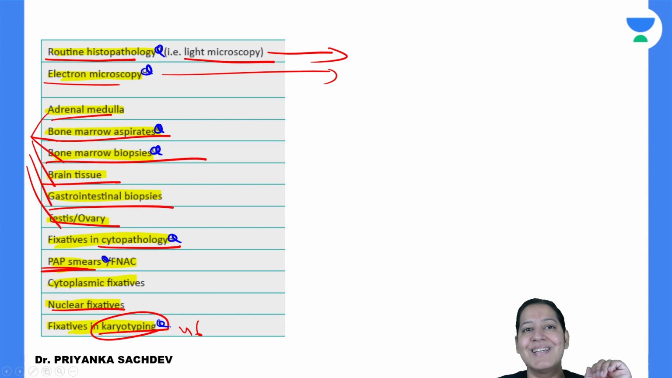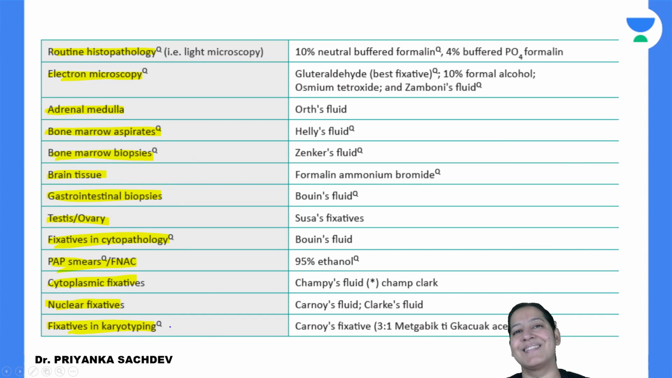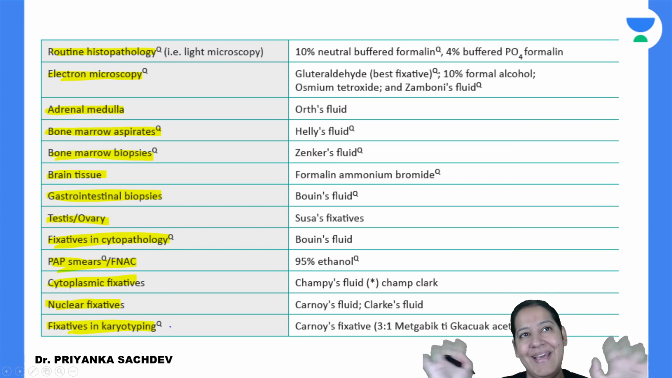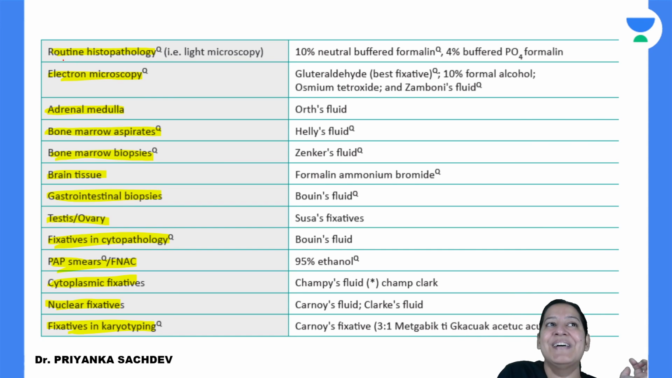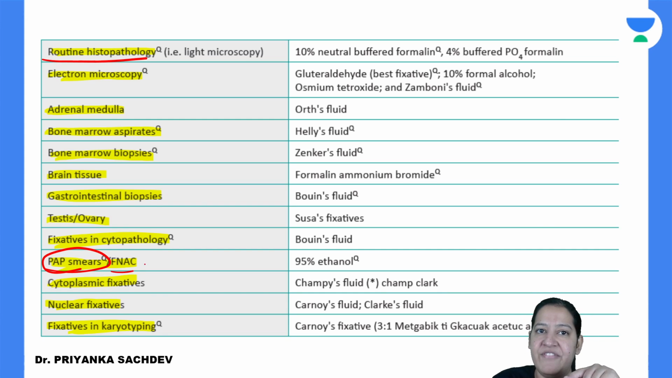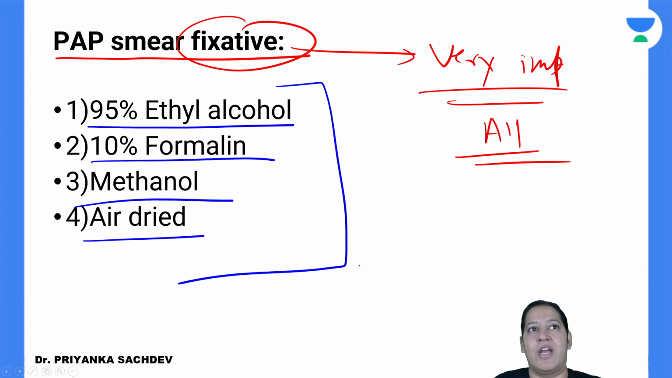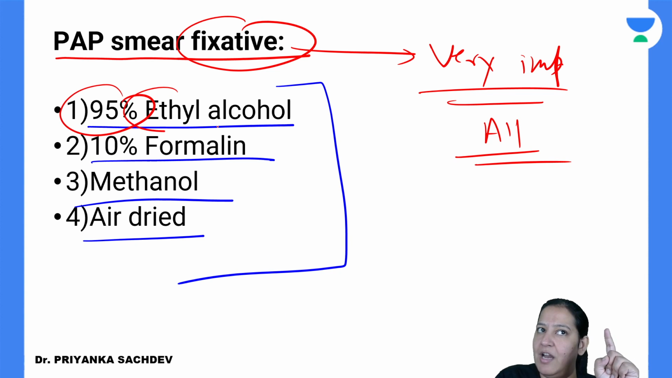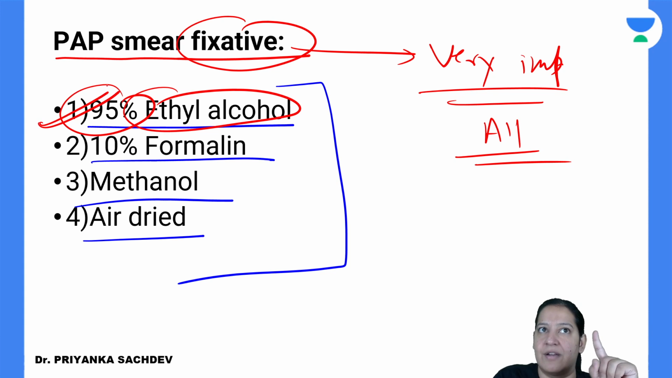So tell me the answers. Who knows the answers? These are the answers. Please learn this table. You cannot escape this table. Okay. So for routine, पहले अपना क्वेश्चन कर लेते हैं. For pap smear और FNACs, we use 95% ethanol. So see our question, यहाँ से हो जाएगा solve. 95% ethyl alcohol means ethanol. So this is our answer for pap smear.